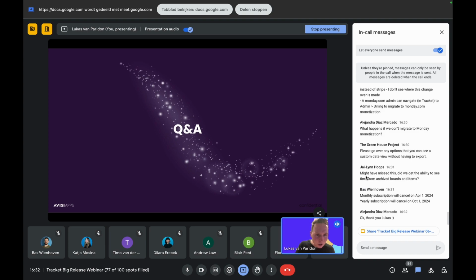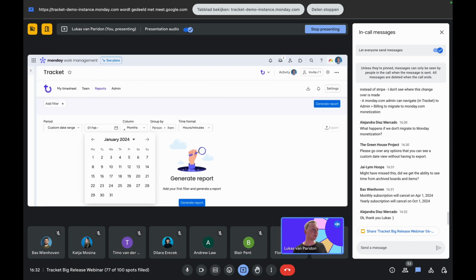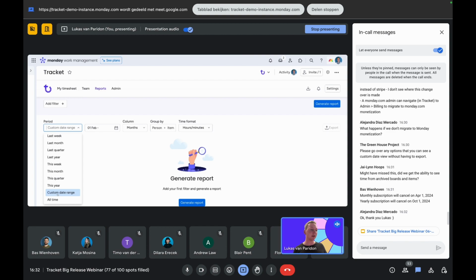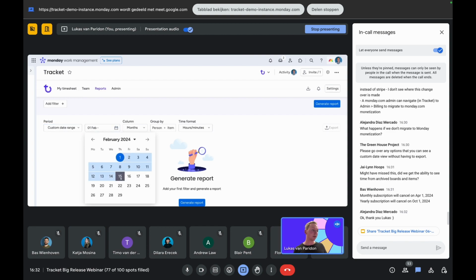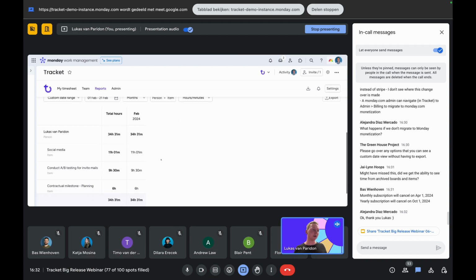Let's see, I got one good question on the greenhouse project. Please go over any options, custom dates. So I got that ready right here. If you're in your reports and you want to see custom dates, you can just do that. Open up the period overview and then select custom date range. This is where you can do any kind of date periods. Maybe you've got a project that's related to a specific date range, you only want to see within that scope. You can do it like this and then generate it from here.